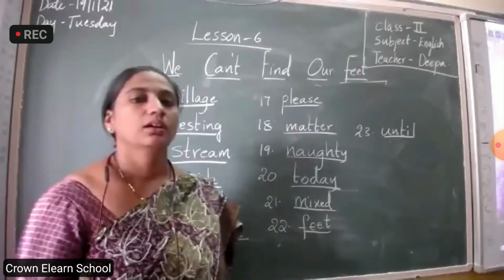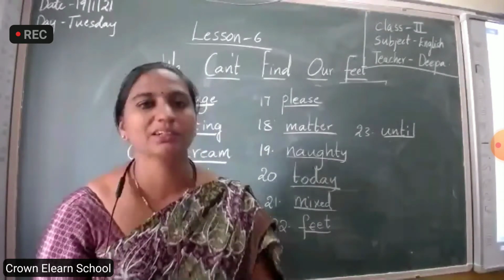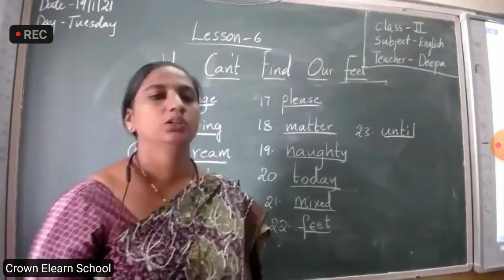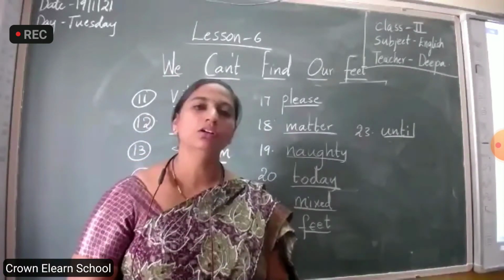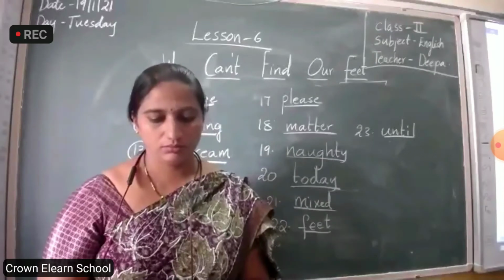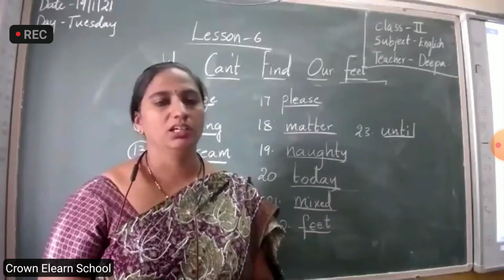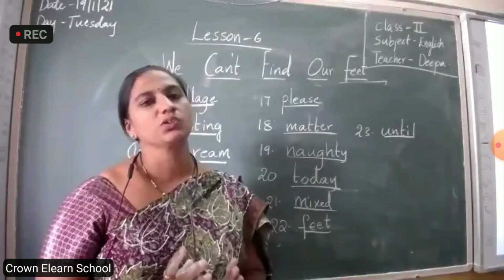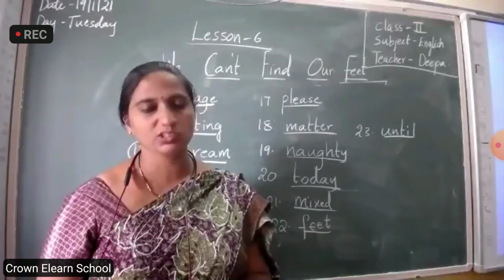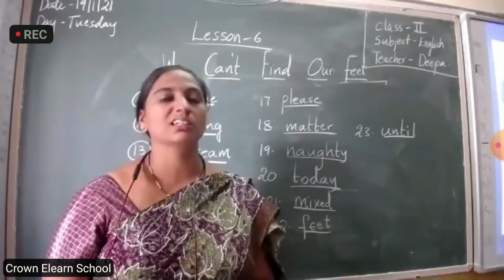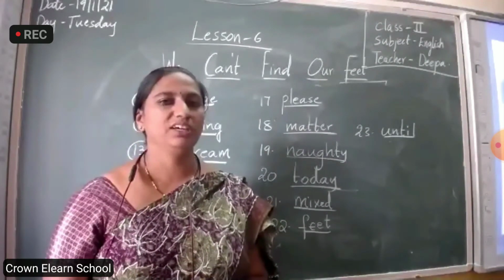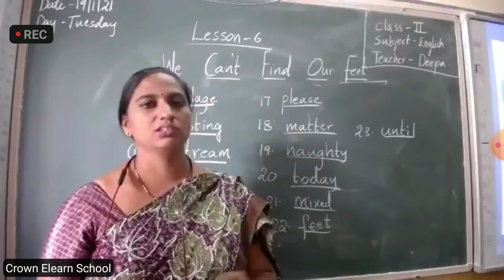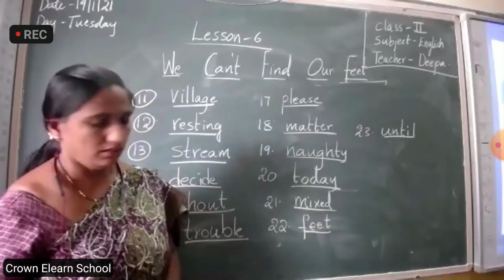See, children, yesterday I hope that you have completed the poem neatly. That is the only homework I gave, nothing else. You have to write the poem one time in your CW. Just complete it now. If anybody was not able to complete yesterday's work, complete it today. Day after tomorrow, I'll give the 6th lesson question answers, children. You may face problems, so please copy from the textbook and learn it. Lesson number 6.